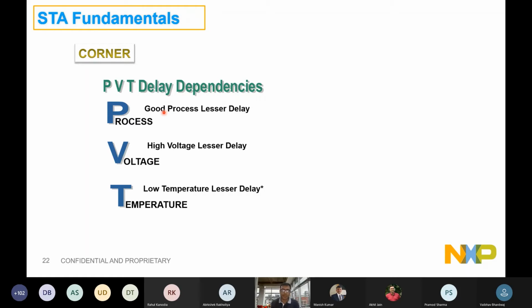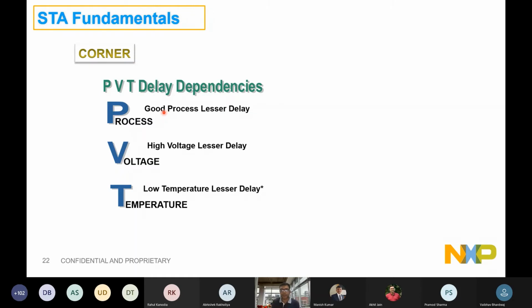Now, the moment we get different voltages for different flops, there will be differences in the delays. Overall, my regulator, which is the supply provider to all those flops, can have a swing. Some of those flops will get a very low voltage, or some will get higher voltages. But there has to be a band under which we can assume the chip to be working.